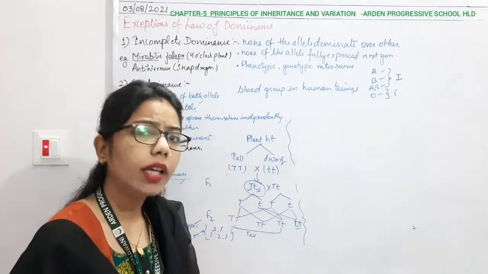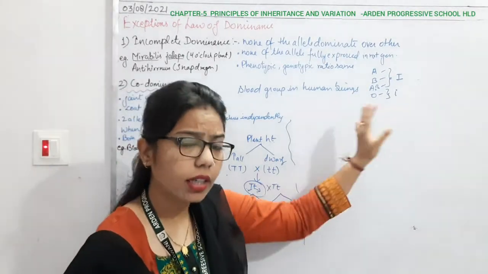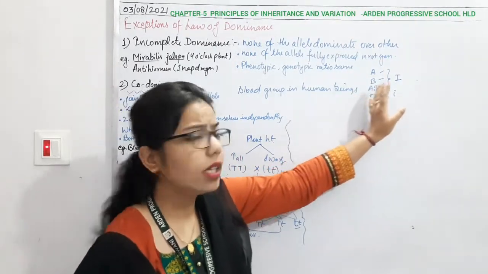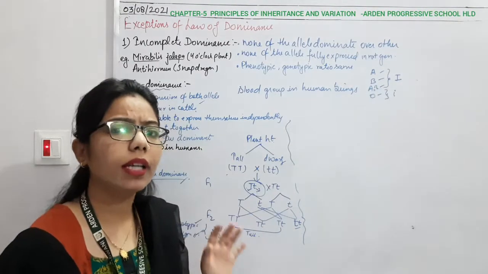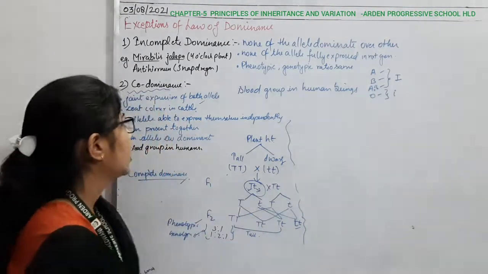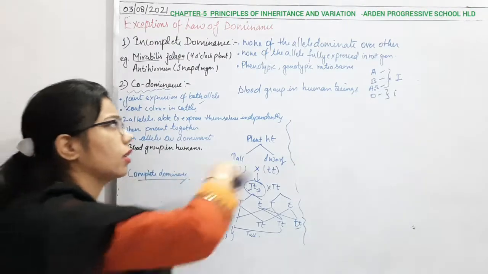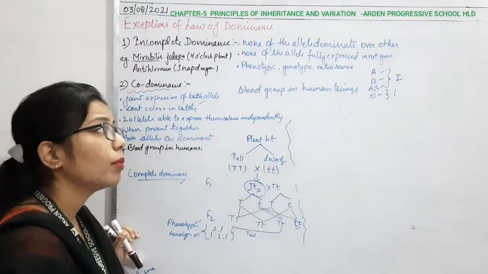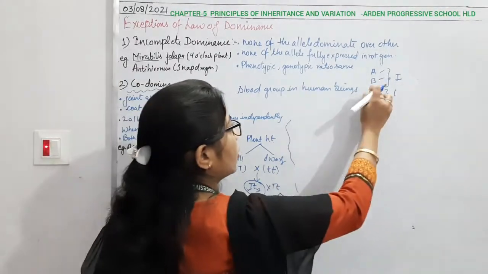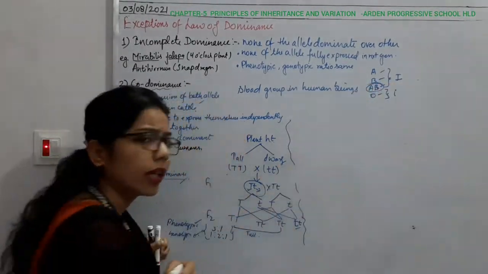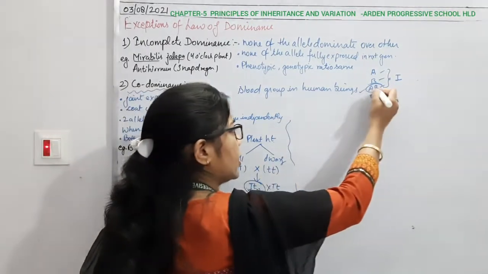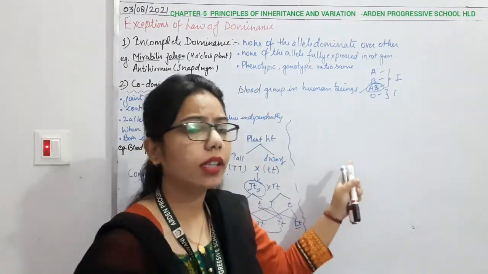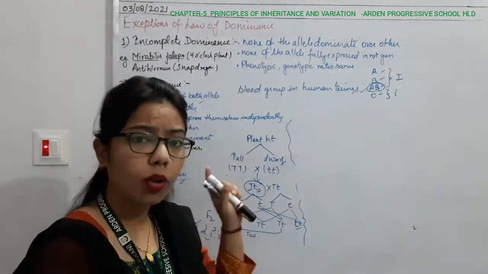Multiple allelism is what? It means that if all the traits of the characters are governed by the same gene, it is known as multiple allelism. Now this blood group is for explaining multiple allelism as well as codominance, because in the blood group AB, A is also present and B is also present, but they are not mixing with each other, just like we did in incomplete dominance.